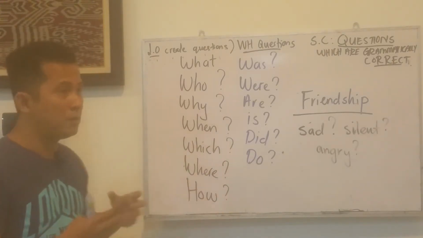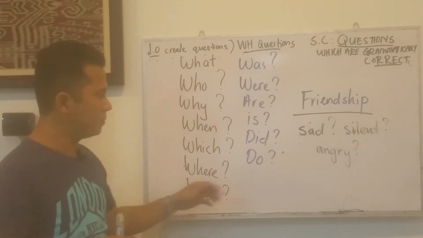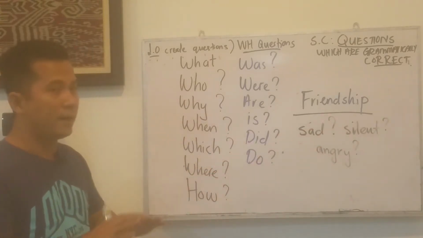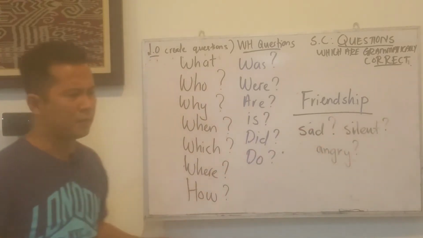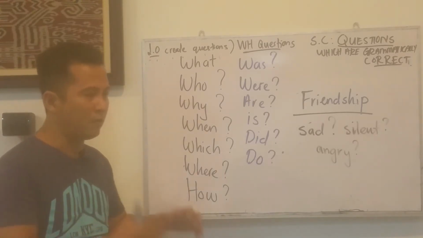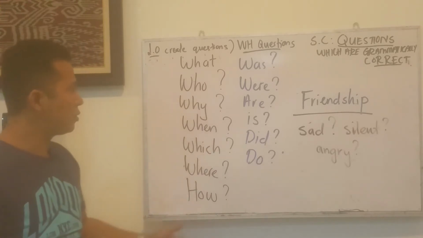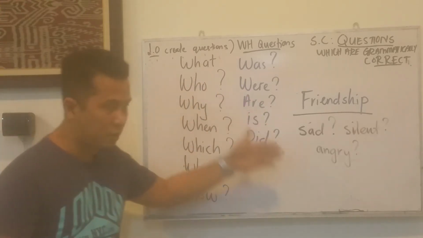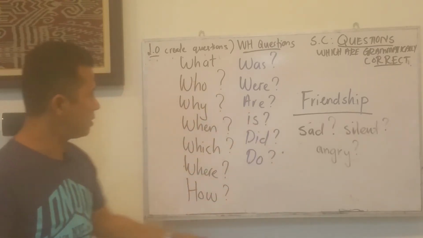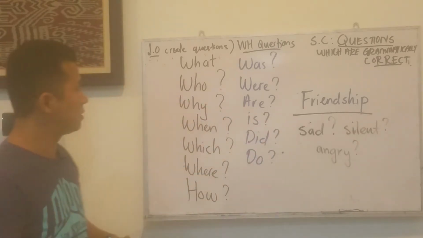Okay, maybe you play with assumption when you talk to your friend. For example, do you hate me? It's about friendship, okay? Or perhaps your friend is silent for a few days, for a few weeks. Your friend fails to send you messages, fails to say hi. So you can use these WH questions to ask them. Maybe you can say, brother or sister, why are you silent?